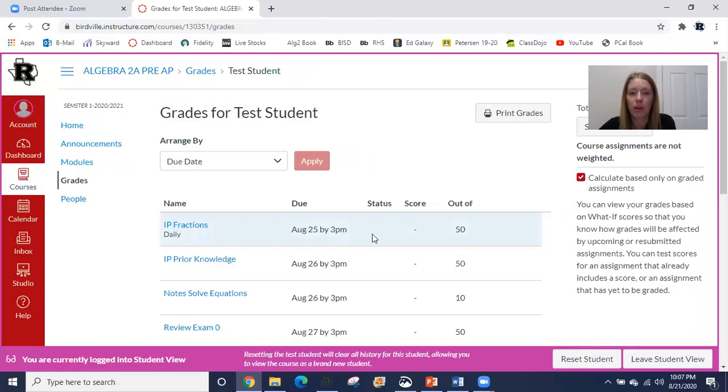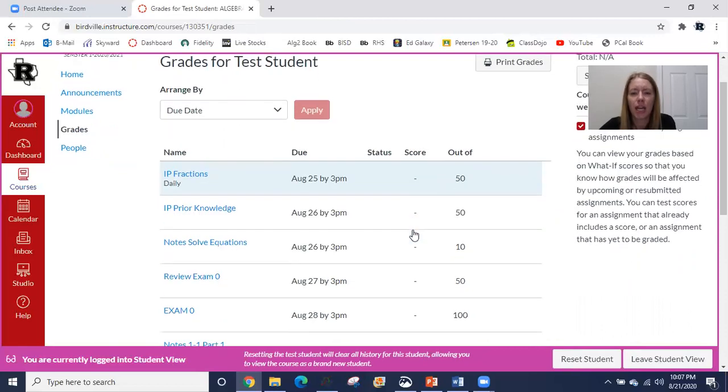One more thing I want to say about the grades is definitely pay attention to the score, but you should be checking your grade in Skyward. Y'all, you need to understand that Skyward is what produces your report card or your progress reports. So your progress reports and stuff, that doesn't come from the information in Canvas, it actually comes from Skyward. So you need to make sure that Canvas is linking correctly to Skyward, and whatever score you see here is actually being accurately linked by Skyward, excuse me. So yes, you should pay attention to the score here, but really where you should be paying attention to your grade is in Skyward, excuse me.